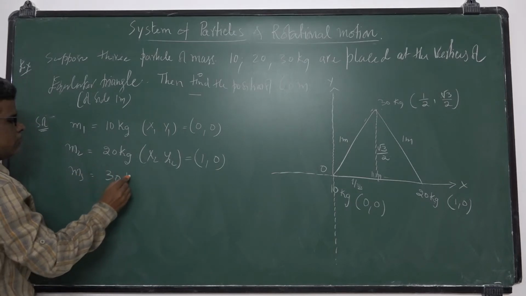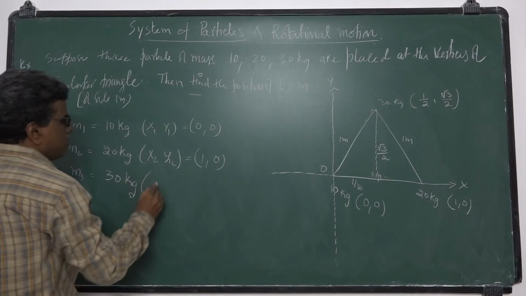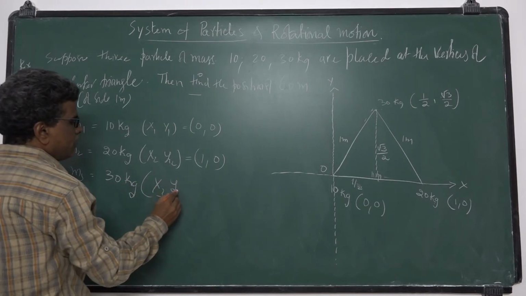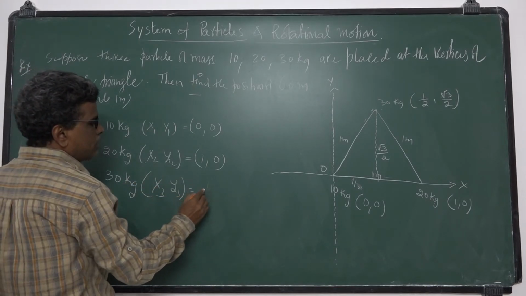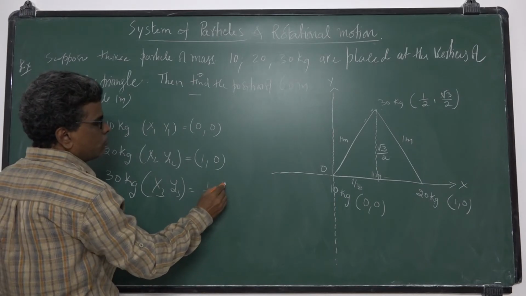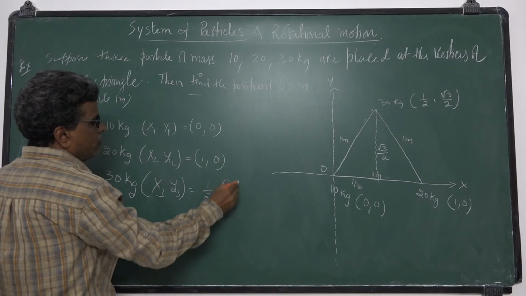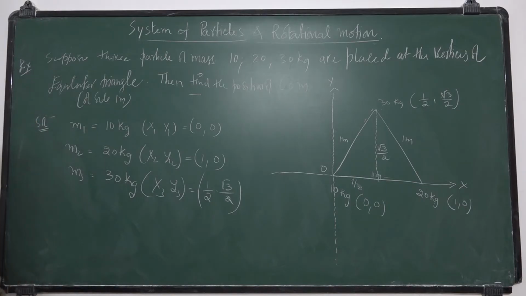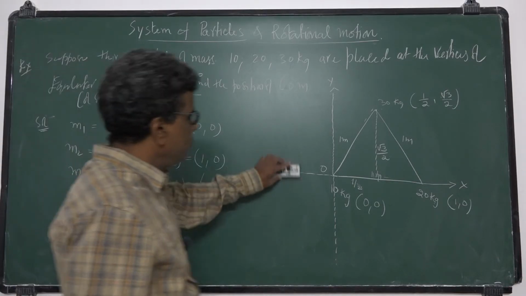Its mass is M3, 30 kg, and its coordinates are x3, y3. That is half and root 3 by 2. Now I want to look at the center of mass of these three particles. So how do you find it?